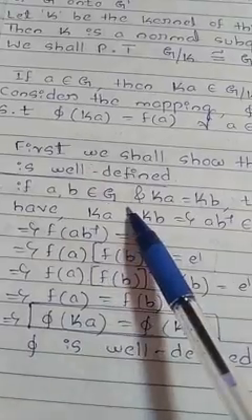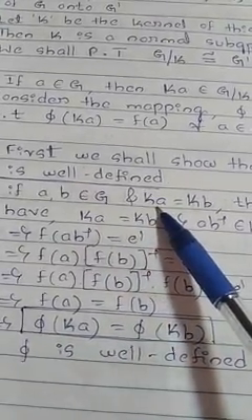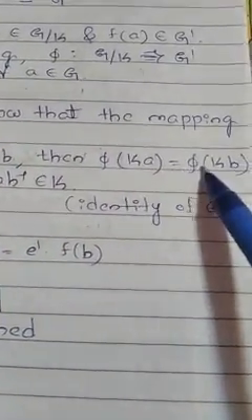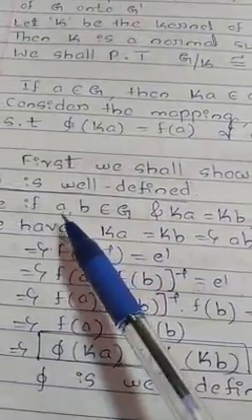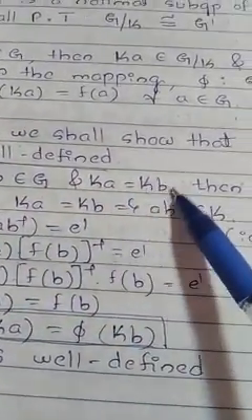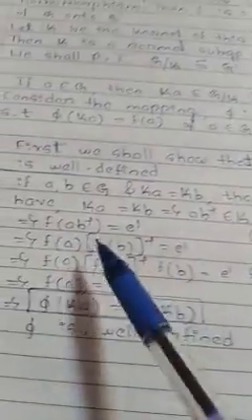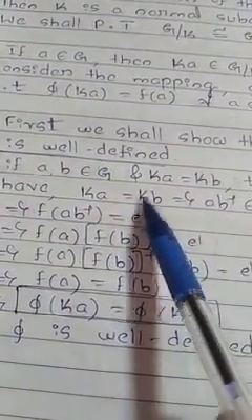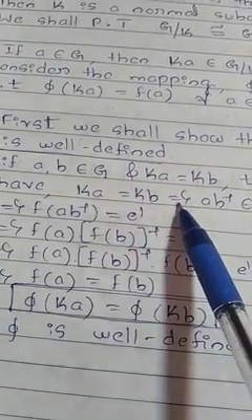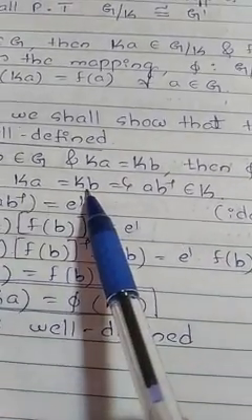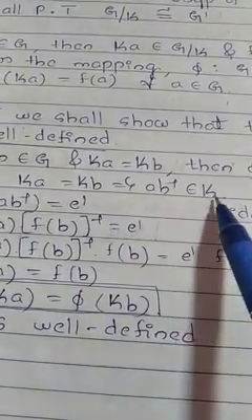Consider any two elements a and b belonging to G with right cosets Ka equal to Kb. Then pi of Ka is equal to pi of Kb. Suppose a, b belong to G and Ka is equal to Kb, then we have to prove that pi of Ka is equal to pi of Kb. Ka is equal to Kb implies what? ab inverse belongs to K, by the condition of subgroup.